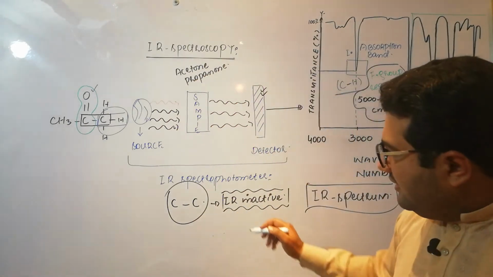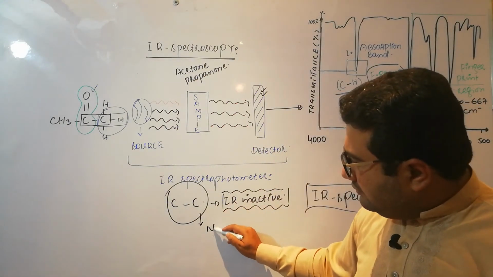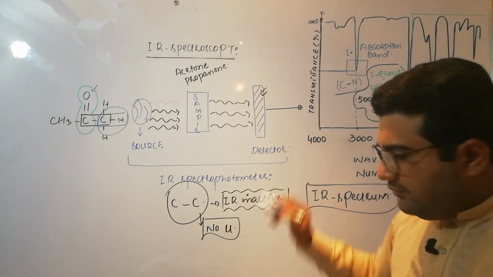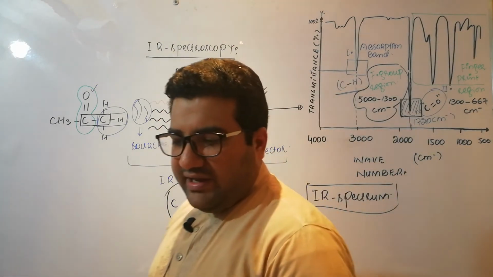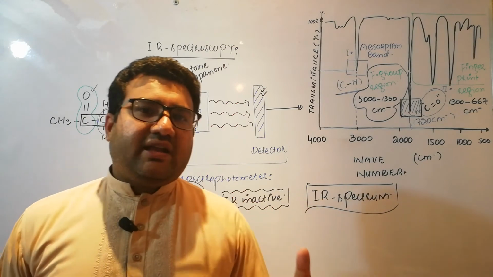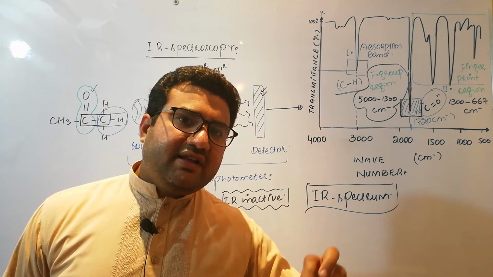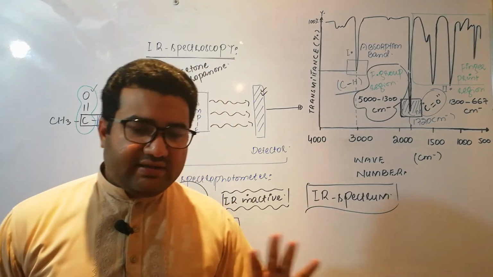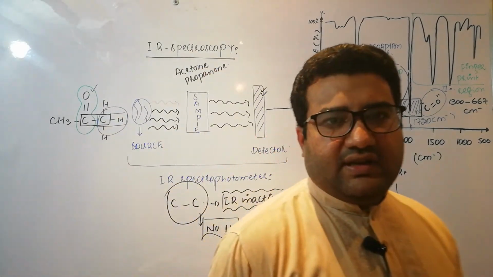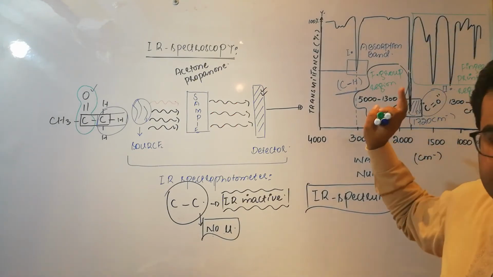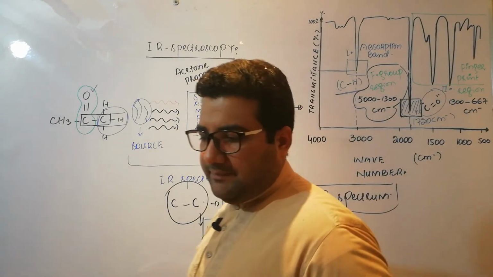Why? Because this bond has no net dipole moment. Whenever a bond has no net dipole moment, it is IR inactive. And when it is IR inactive, it is not in our consideration. So that's why this carbon-carbon single bond is not discussed in the IR spectrum of the propanol.